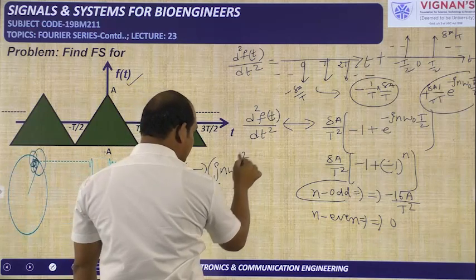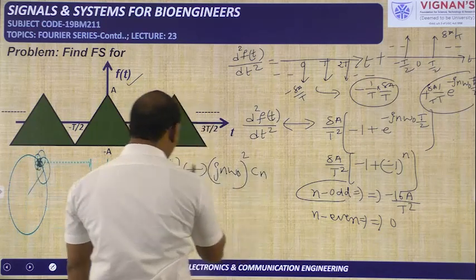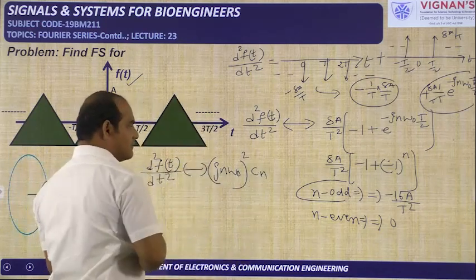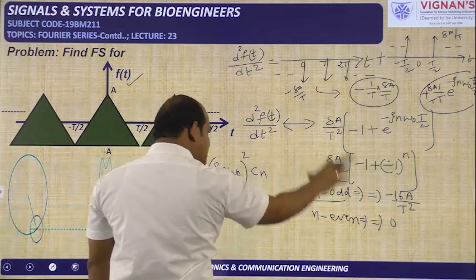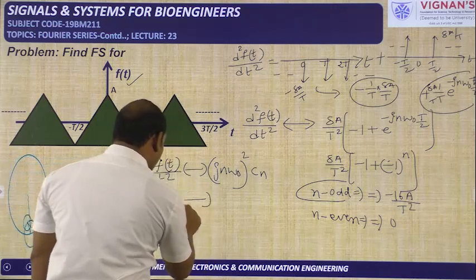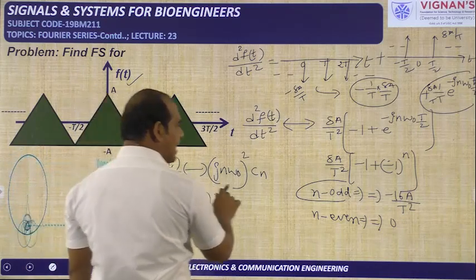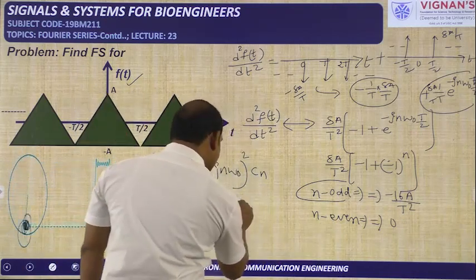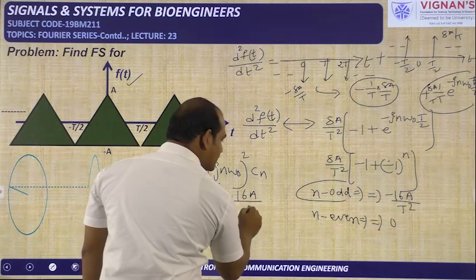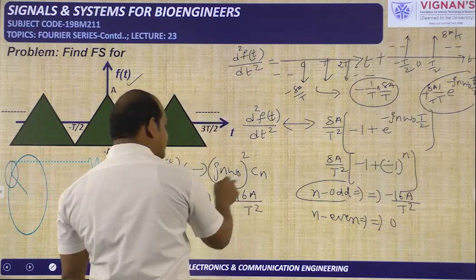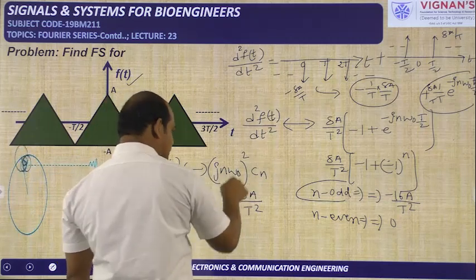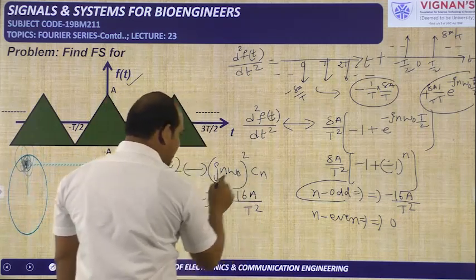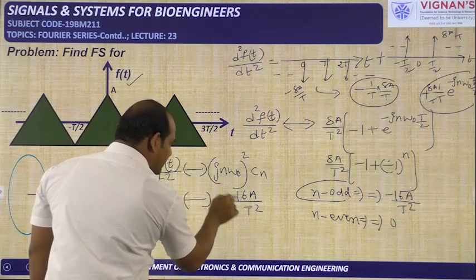Jn omega naught square into cn, because with two times differentiation, the square will come. According to this problem, we got the coefficient for d square f of t by dt square as minus 16a by t square. So this is the coefficient from the formula and this is the coefficient from the calculation. These two will be equal, so we need to make these two equal.